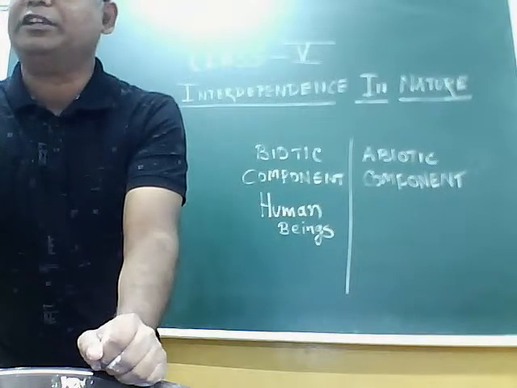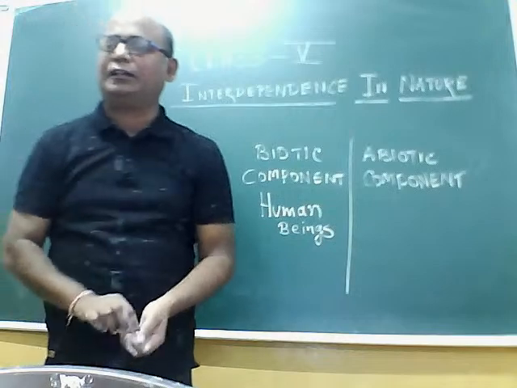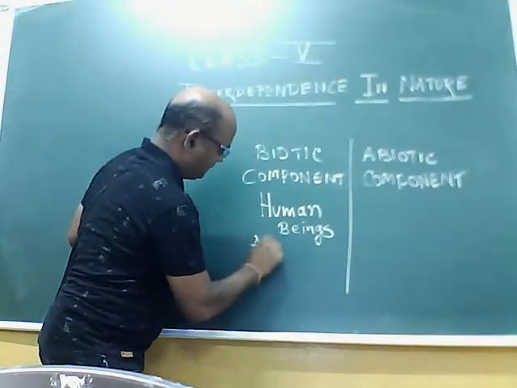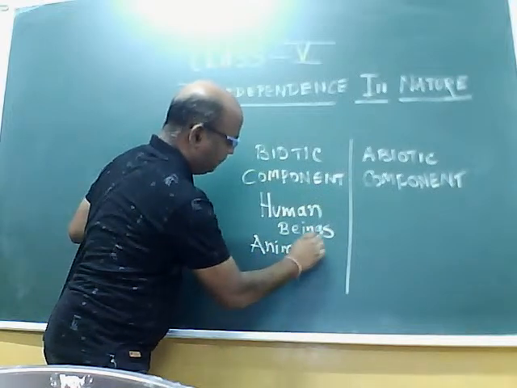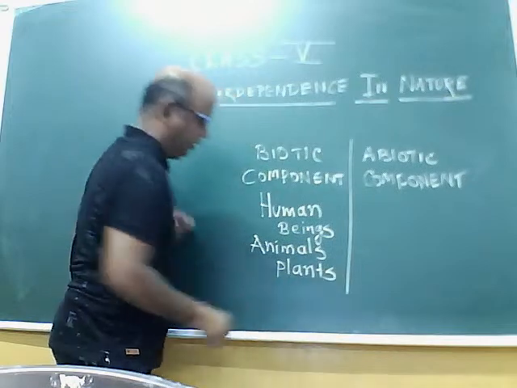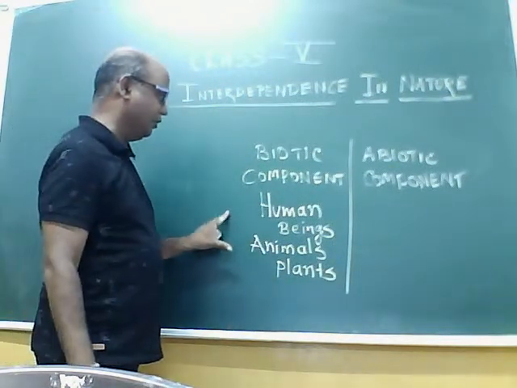Other biotic components are animals, plants. Animals means insects, birds, all they come under animal.